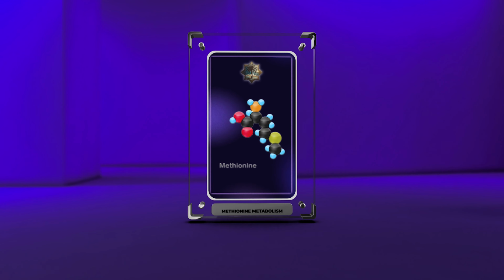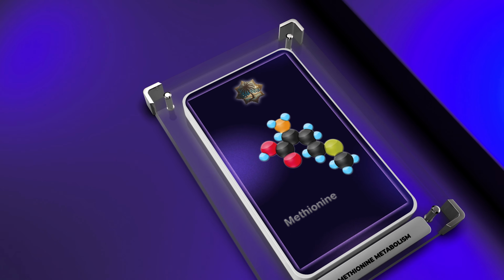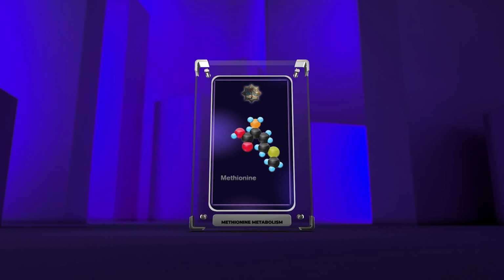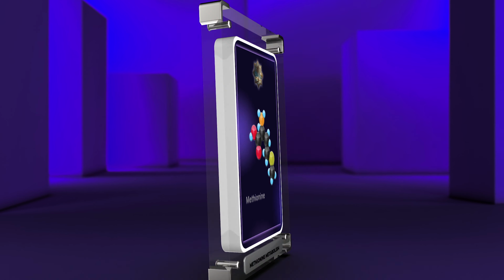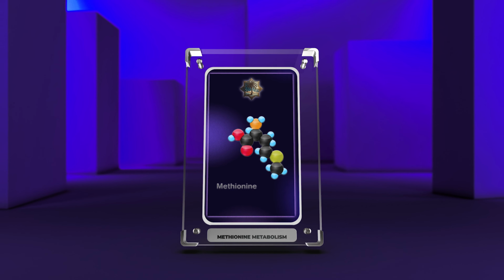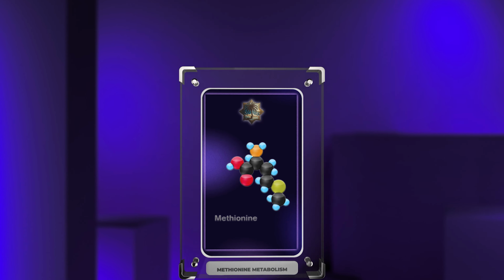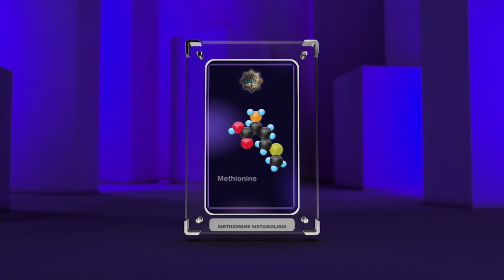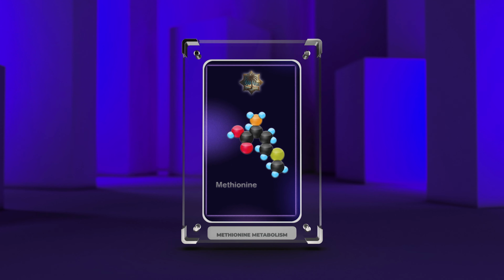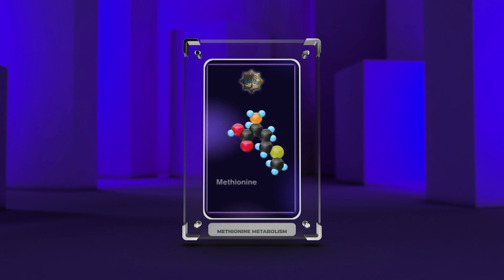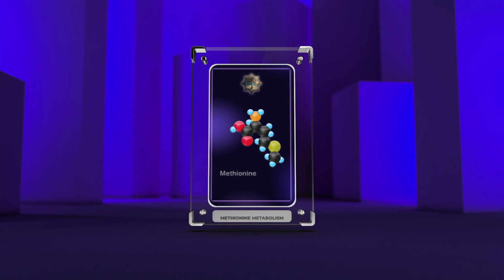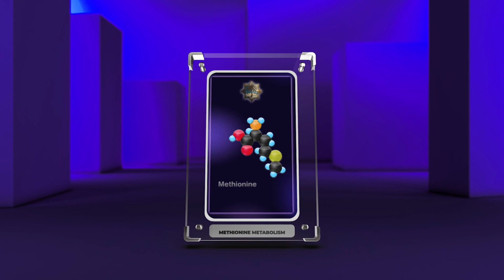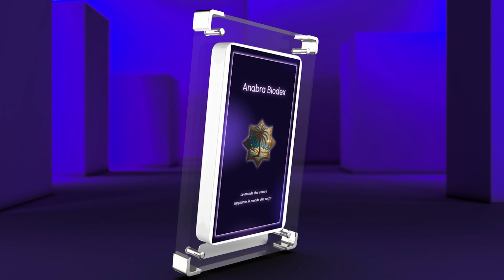Introduction. In this lecture, we will explore the complex and intricate processes involved in methionine metabolism. Methionine, an essential amino acid, plays a crucial role in various biochemical pathways and cellular functions. We will delve into the biosynthesis and regulation of methionine, its salvage and recycling pathways, and its significant role in various metabolic processes. Additionally, we will discuss the regulation of S-adenosylmethionine, SAM, the role of SAM as a methyl donor, the methionine cycle, and its importance in homocysteine metabolism.